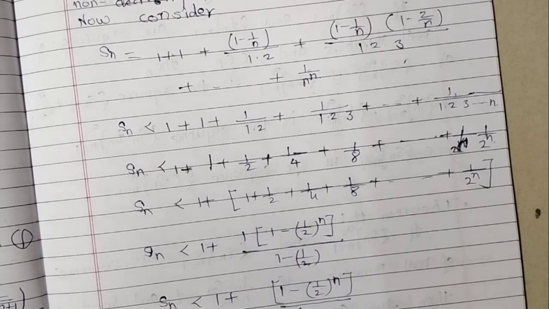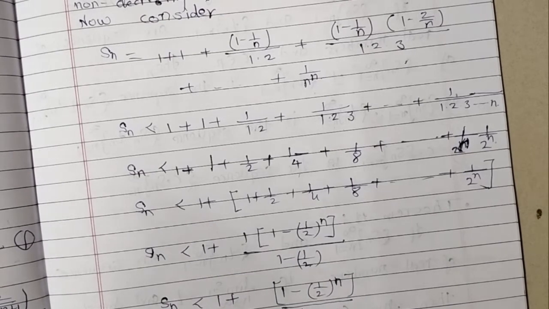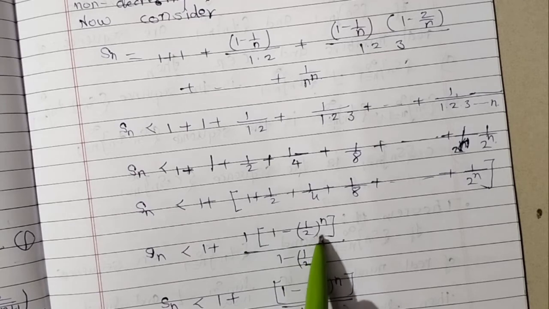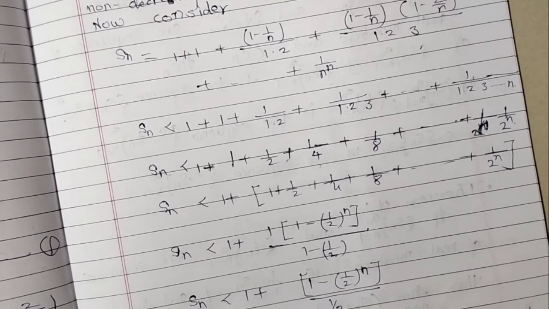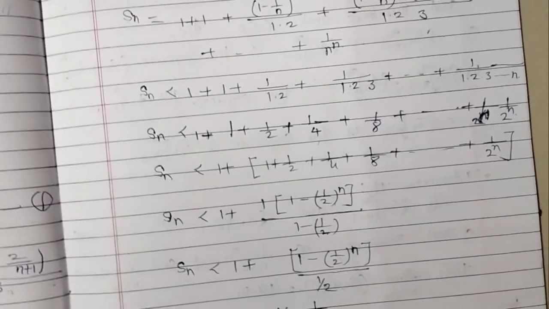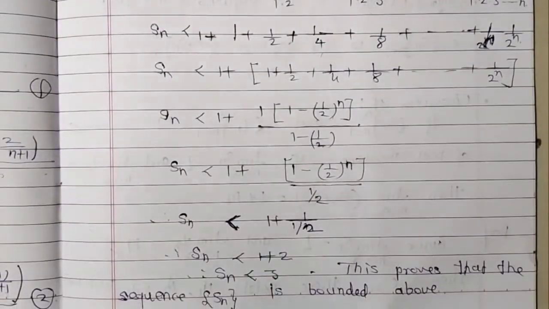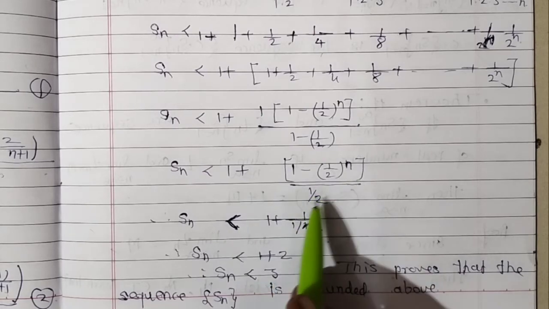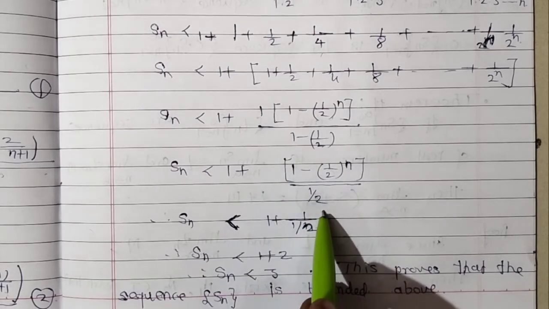So by the rule of the geometric sequence we can take 1·(1 − (1/2)^n) upon 1 − 1/2. So Sn is less than 1 + (1 − (1/2)^n)/(1/2).